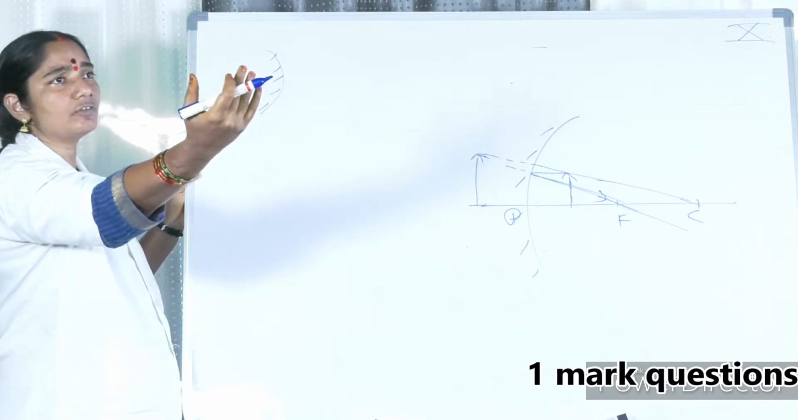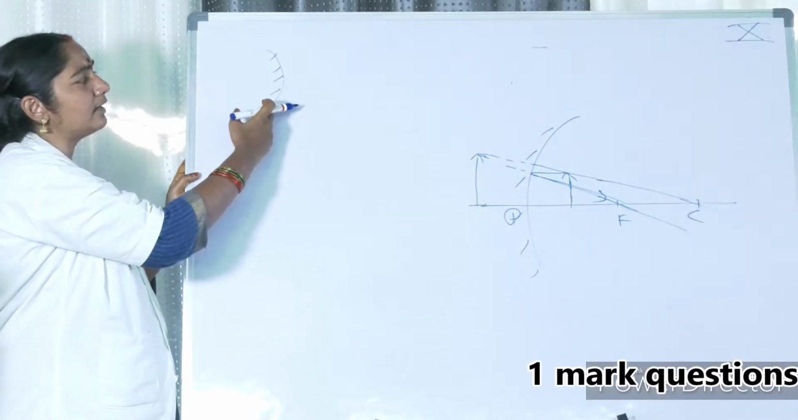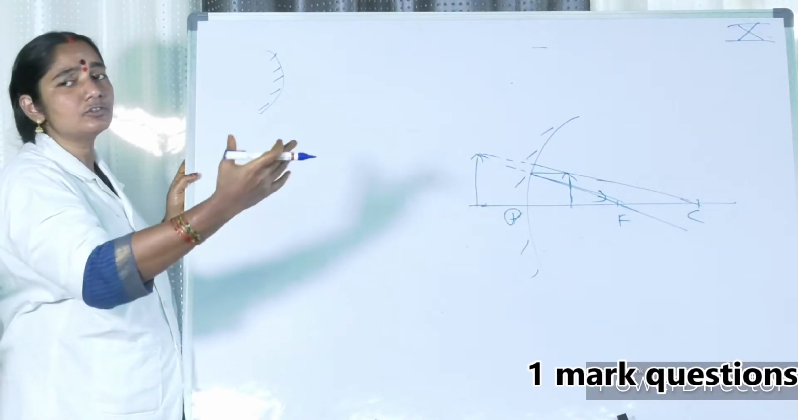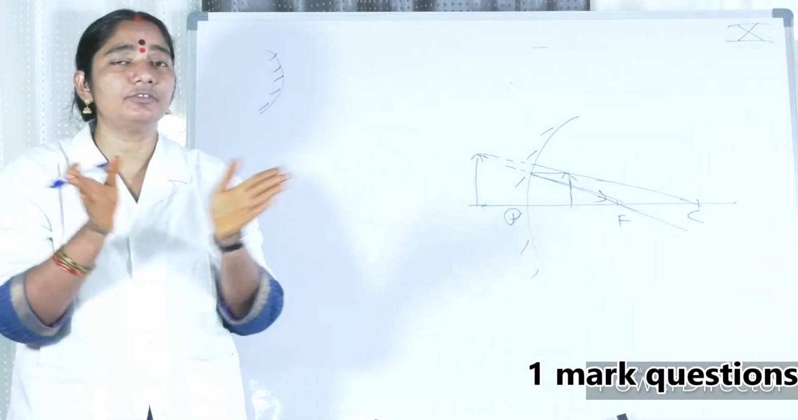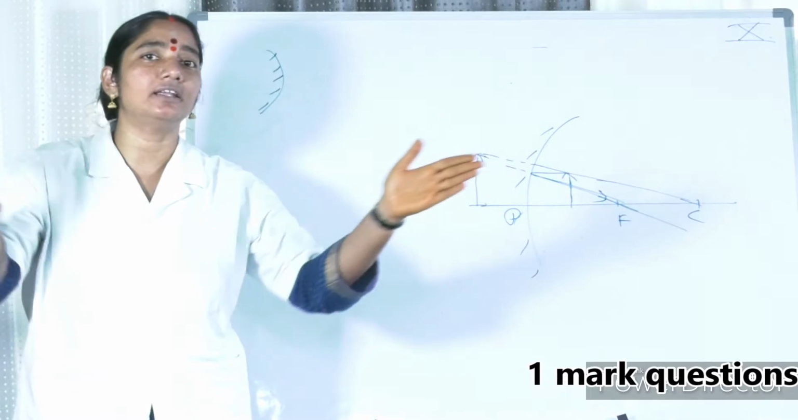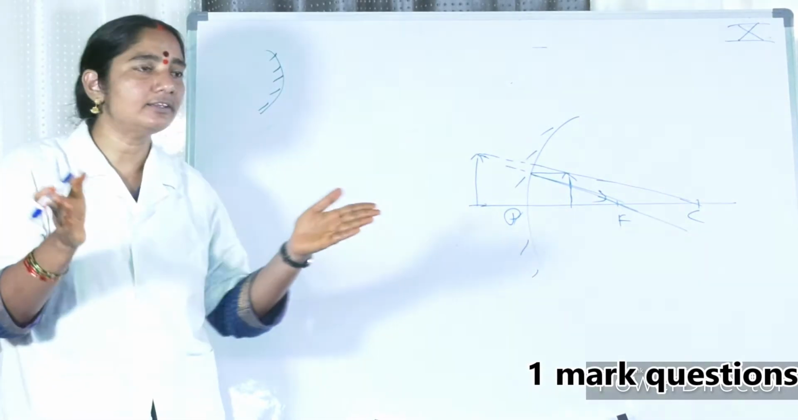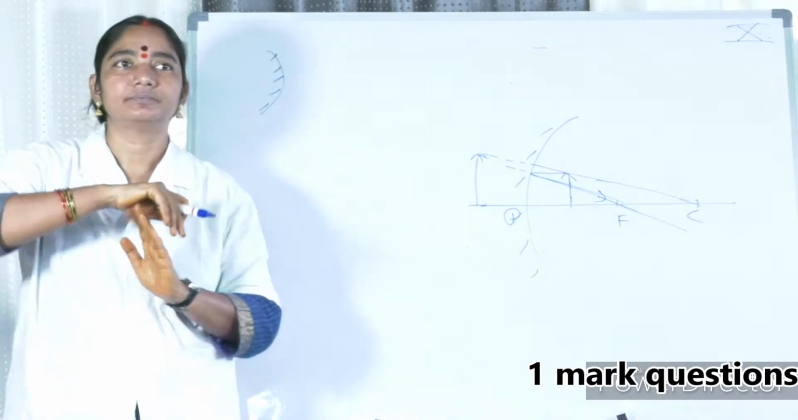So at the corners of the roads, big huge mirrors are kept, which will help the driver to see. The area of the vision area will increase, the field will increase. So in that case also we can use these mirrors.